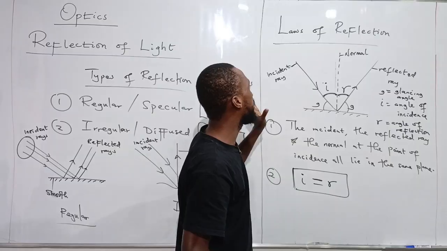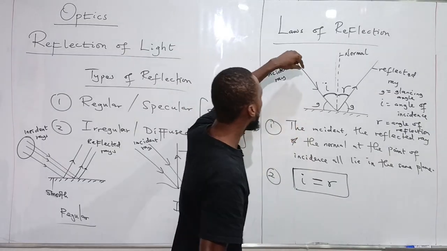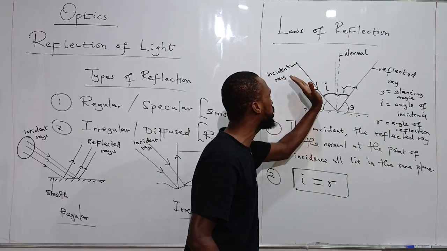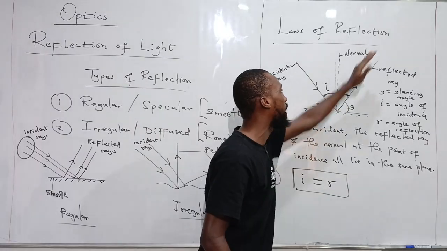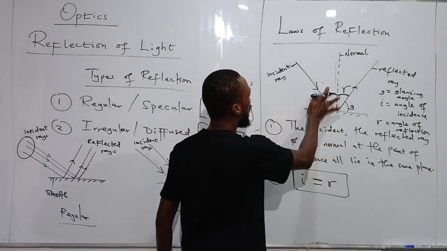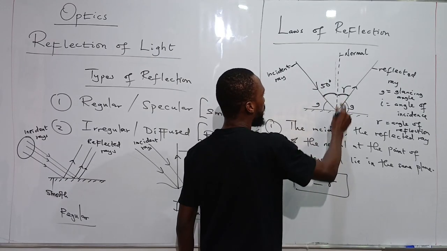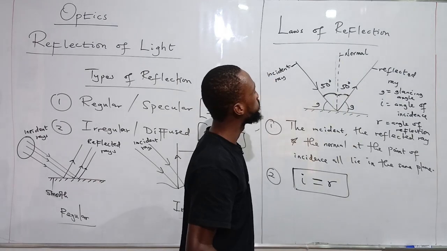They might tell you that the angle between the normal and the incident ray is 50 degrees. Don't forget, angle of incidence is the angle between the incident ray and the normal, and angle of reflection is the angle between the reflected ray and the normal. The two must always be equal to each other. So that means that what? If this one makes an angle of 50 degrees with the normal, then the reflected ray will also make an angle of what? 50 degrees with the normal.